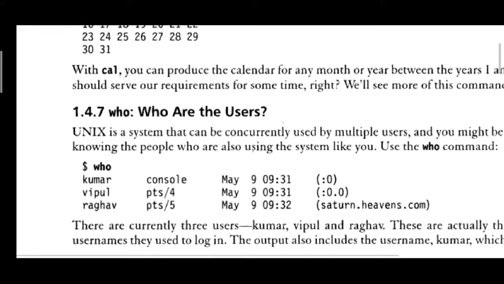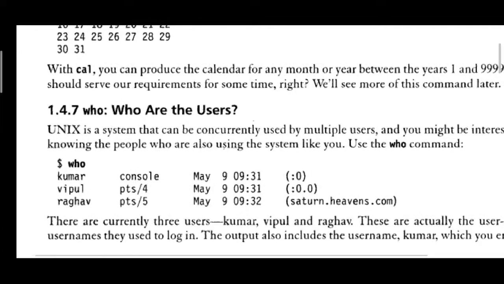Next is whenever multiple users are using the same operating system, either with the help of the same terminal or a different terminal. As we have discussed earlier, multiple users can also interact with the same shell or same kernel. Under the same Unix environment, under a common operating system, we can track who the users are and when they have used the system.